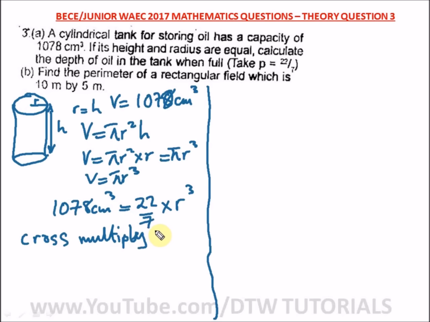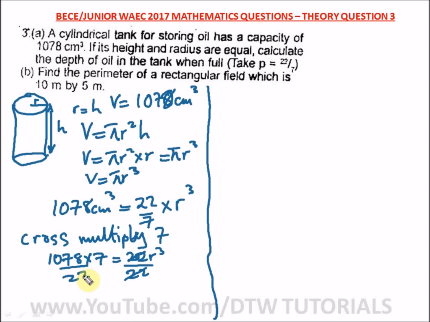Cross multiplying 7, so we have 1078 times 7 equal to what? 22 r cube. All right, now to get r cube alone, all we need to do is what? We divide by 22. So when we divide by 22, this will cancel out, so we're left with what? R cube.